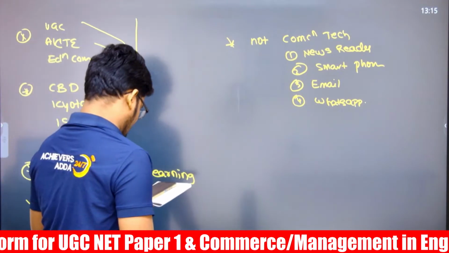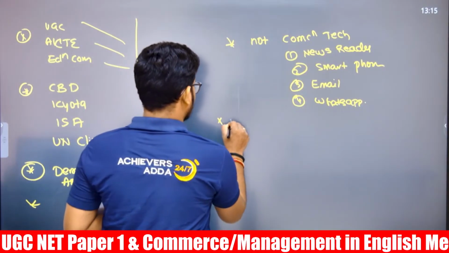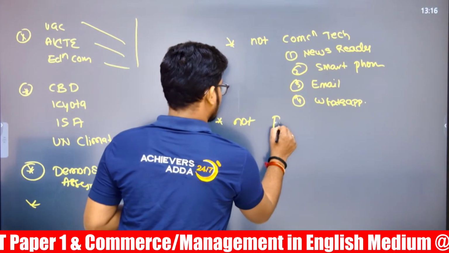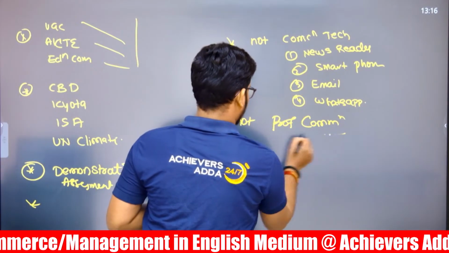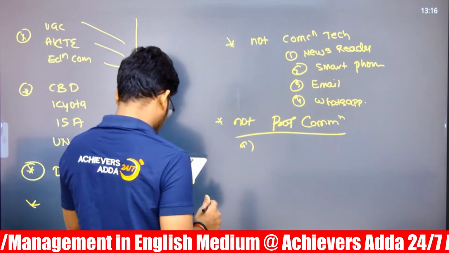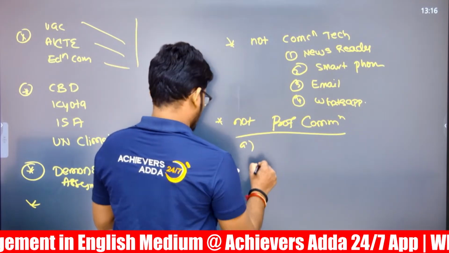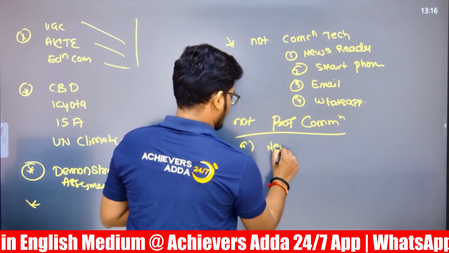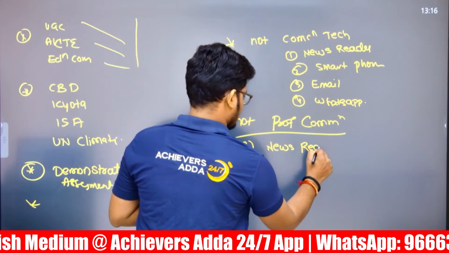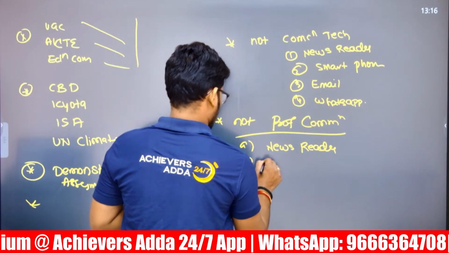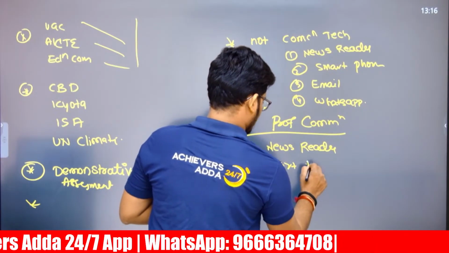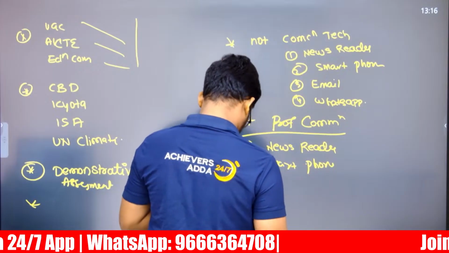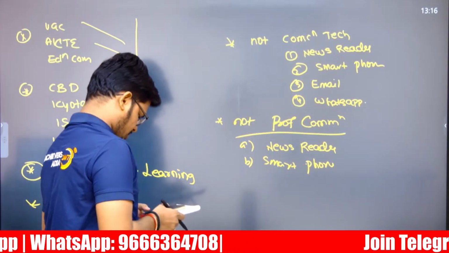And there is a professional one. Which of the following is not a professional communication? Which is, again, news reader, smartphone. So there are 2 more options.